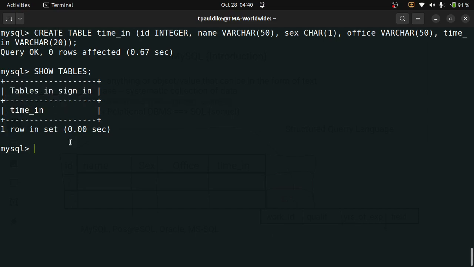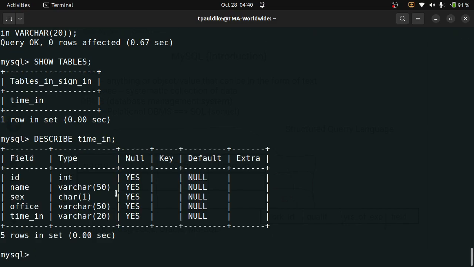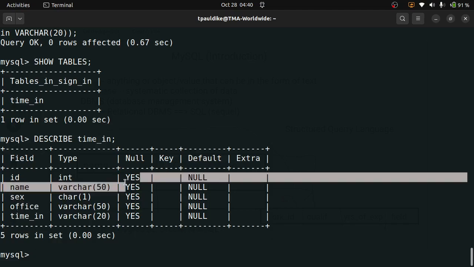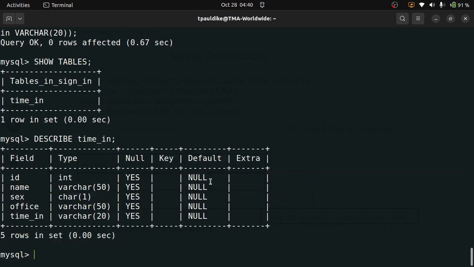All right, I can now go ahead and describe the table. So describe the table, show me what the table looks like, what are the components, what makes up this table, what's the structure like. So describe timing. My autocomplete is not working. I don't know why, so I'm typing everything in. It shows me that it has a field for ID, which is of type int, a field for name, sex, office, timing, and it's telling us these fields can be null. What does it mean by this field can be null? I think I will demonstrate that shortly.